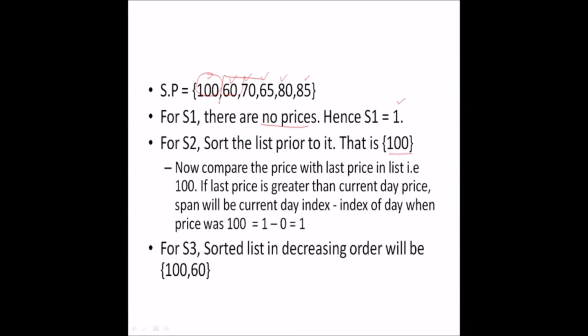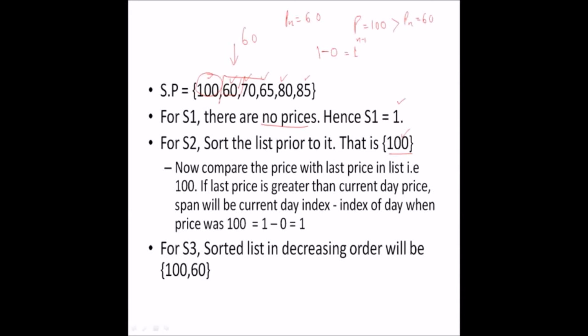Now compare the price, P of n, which is 60, with the last price in the list, which is 100. Since the last price, 100, is greater than P of n, which is 60, the span will be the current day index, that is 1, minus the index of the day when the price was 100, that is 0.